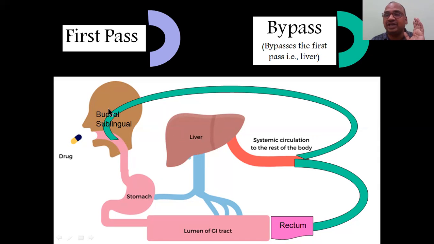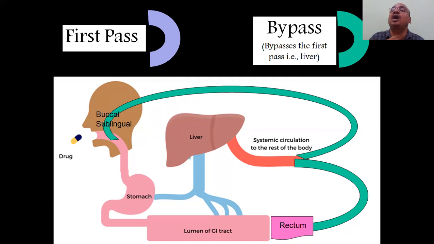Sublingual, like buccal tablets, sublingual tablets, all these, if you are taking them, directly enter into the systemic circulation. See, like this, no first pass, so no drug will be degraded. Almost most of the drug will enter. Here also in the rectum, suppositories, you are inserting these dosage forms into the rectum. We know very well. So what happened? Here also the drug released from the suppository will enter directly into the systemic circulation. So these two are the exemption.